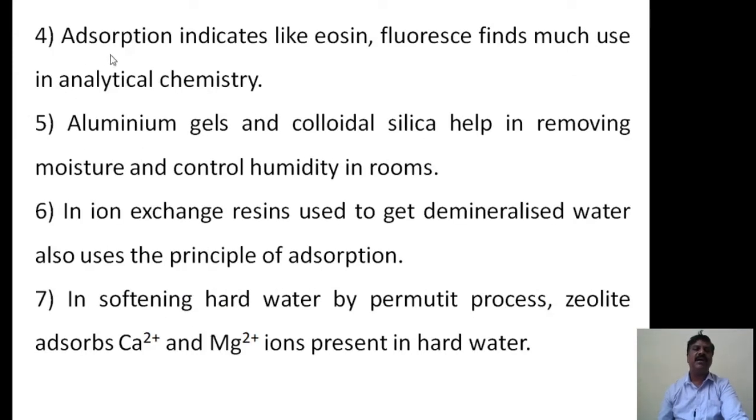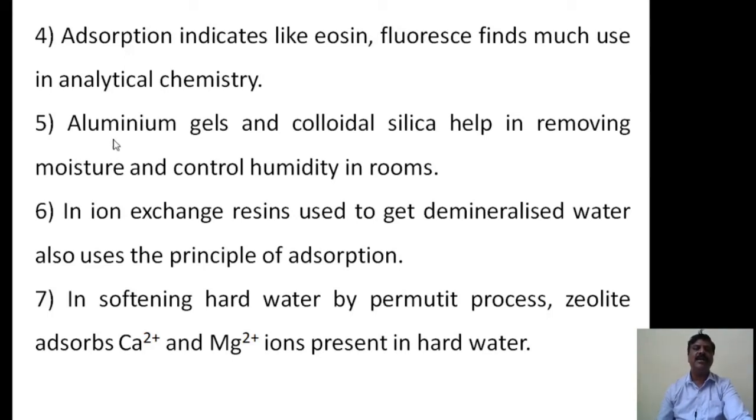The fourth one is adsorption indicators like eosin and fluorescein, which find much use in analytical chemistry. They are used during the analysis of particular compounds. For example, soil can be analyzed to find the quantity of metals present in it. These indicators are used in precipitation titrations.